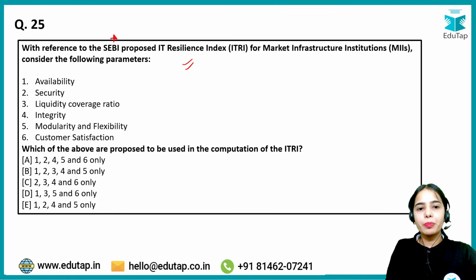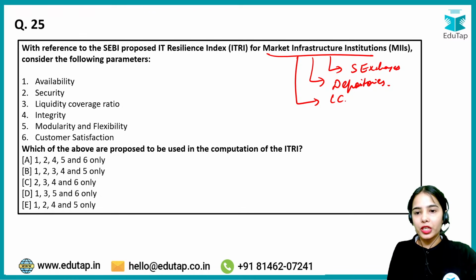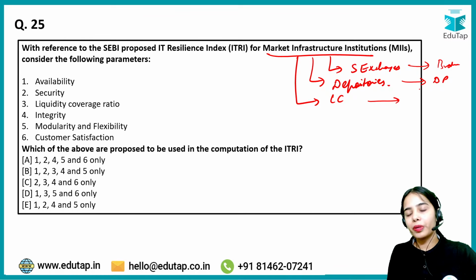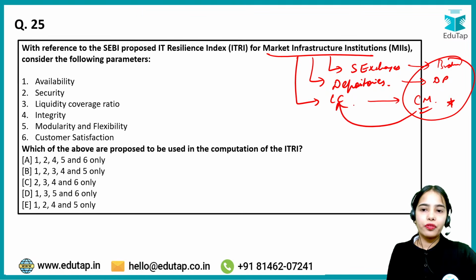So with reference to the SEBI proposed IT resilience index for market infrastructure institutions, that is the stock exchange. Market infrastructure institutions are the stock exchanges, the depositories and the clearing corporation. Under the market infrastructure institutions, there are intermediaries: the stock exchanges have the brokers, depositories have the depository participants, clearing corporations have the clearing members. These are the intermediaries of the market infrastructure institutions.